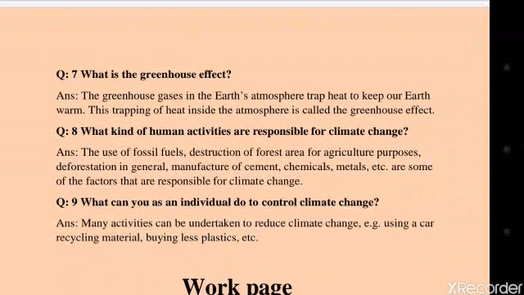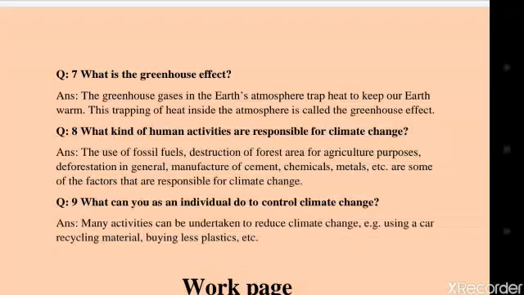Question number 8 is, what kind of human activities are responsible for climate change? The use of fossil fuels, destruction of forest areas for agriculture purposes, deforestation in general, manufacture of cement, chemicals, metals, etc. are some of the factors that are responsible for climate change.